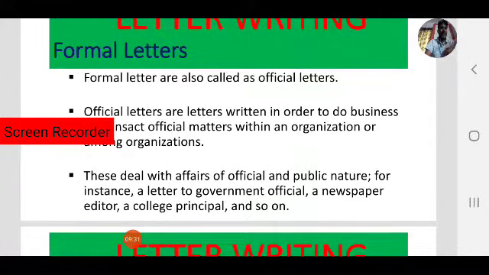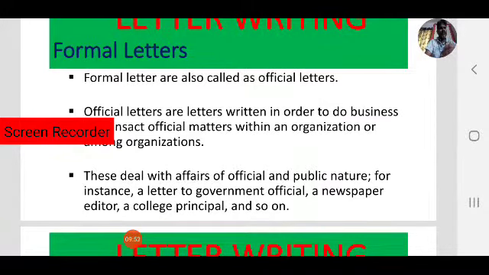For example, in your college, if you want to apply for leave, or apply for a TC or memo, in that case you write a letter to your principal. So that is also called an official letter.